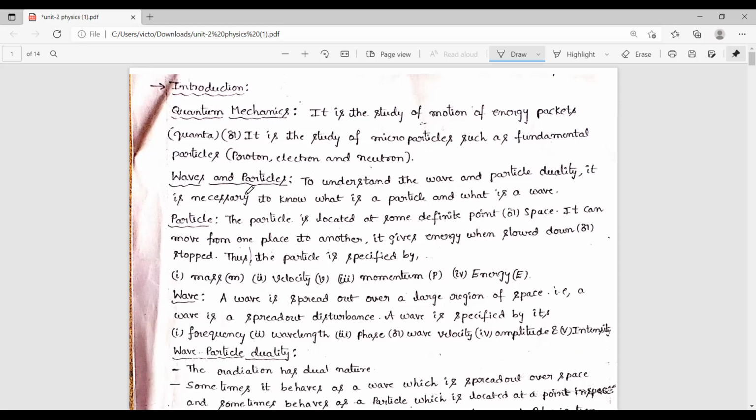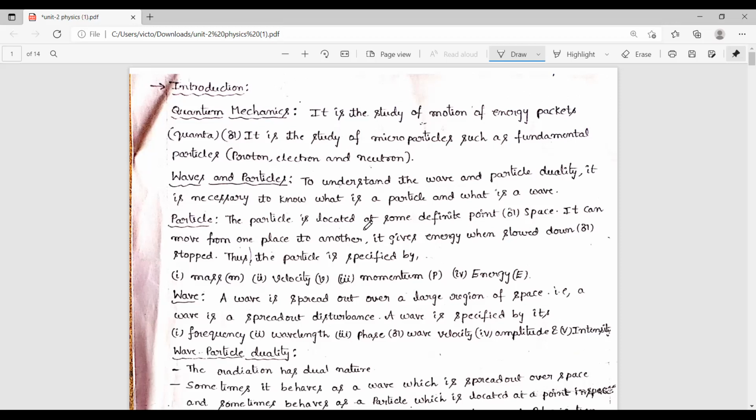So what is the dual nature? Before discussing the dual nature, we first need to know what the wave nature is and what the particle nature is. To understand wave and particle duality, it is necessary to know what the particle nature and the wave nature are.